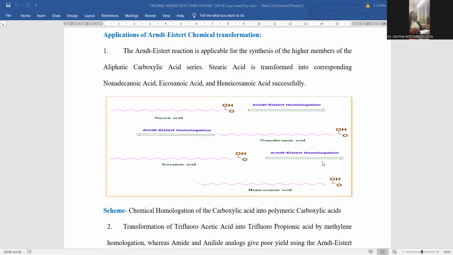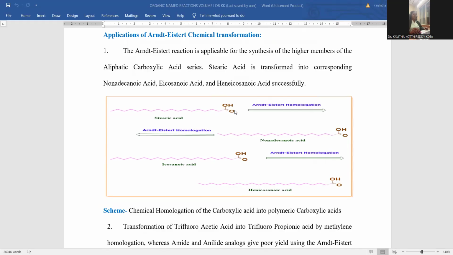And here again the reaction is repeated one more time, so that here we get henicosanoic acid. So this is the way a chain elongation simply with one methylene functionality is possible. Starting with the stearic acid, let me count the number of carbon atoms: 1, 2, 3, 4, 5, 6, 7, 8, 9, 10, 11, 12, 13, 14, 15, 16, 17, 18.